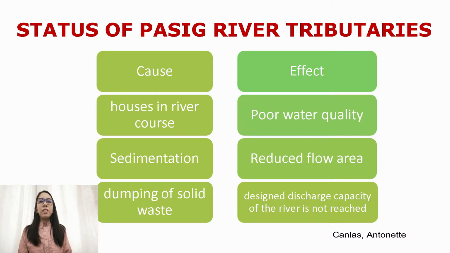Given the current design and status of the tributaries of the Pasig River, wherein flow area has been reduced mainly due to houses in the river course, sedimentation, and dumping of solid waste, the World Bank and Japan International Cooperation Agency seek to further improve the Pasig River by dredging and floodway restoration to maximize the capacity of the river and reduce the flooding.